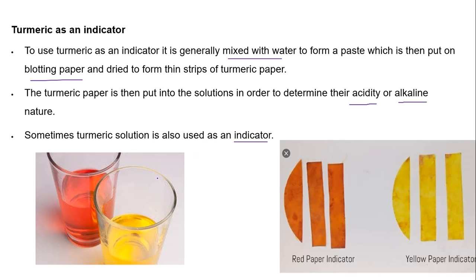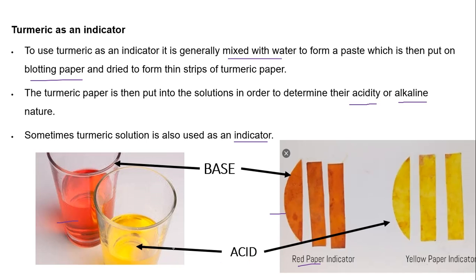So what change do we generally observe? If we dip the turmeric paper in a basic solution, we observe that it changes into red color. That means the base turns it red. And if we check an acid with the turmeric card, we observe no change. It means it remains yellow.